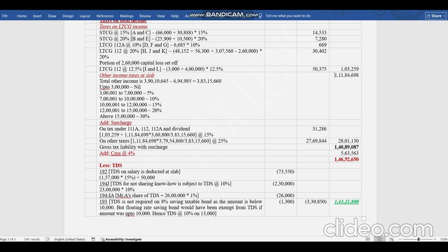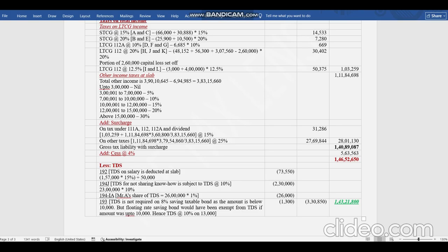If your total income exceeds 2 crores and your capital gain income or special rated dividend is there, then we will apply surcharge. The surcharge on these 4 sections, dividend and capital gain sections, cannot exceed 15% in any case, whether it is 2 crores, 5 crores, 1 crore, whatever it might be.